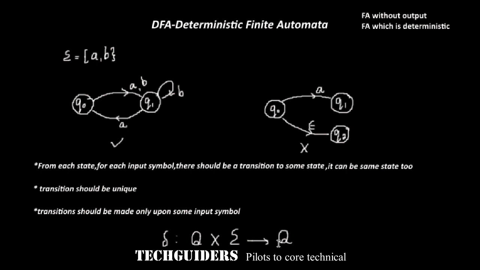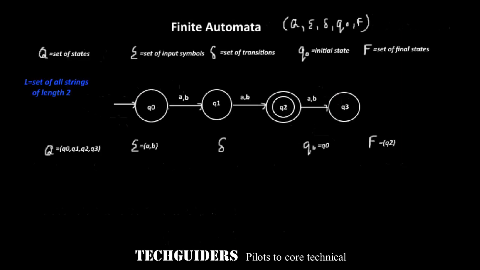Now we can complete the definition for DFA. Q is the set of states, sigma is the set of input alphabet, or set of input symbols, Q0 is the initial state, F is the set of final states, and delta is defined as Q cross sigma to Q.